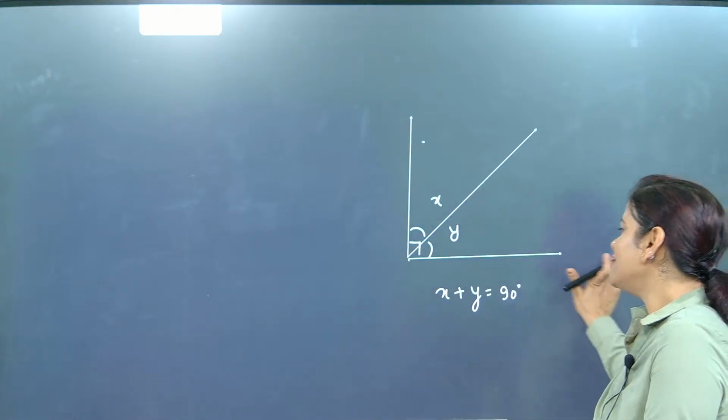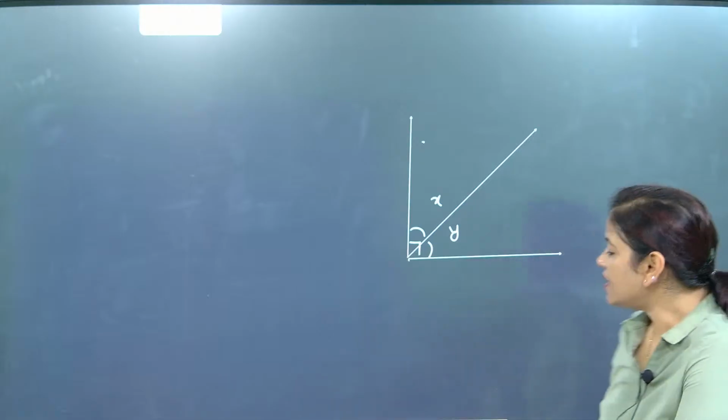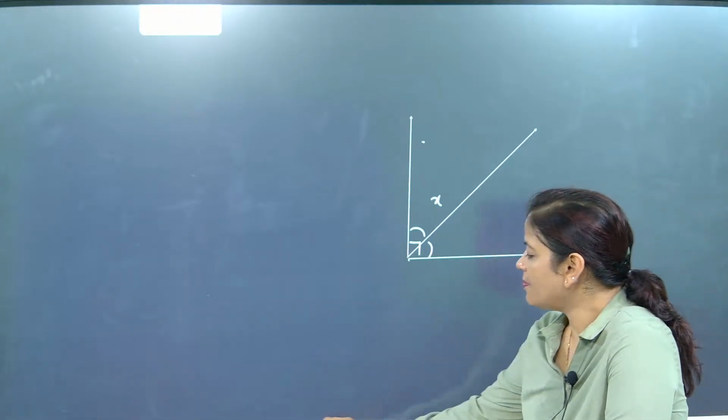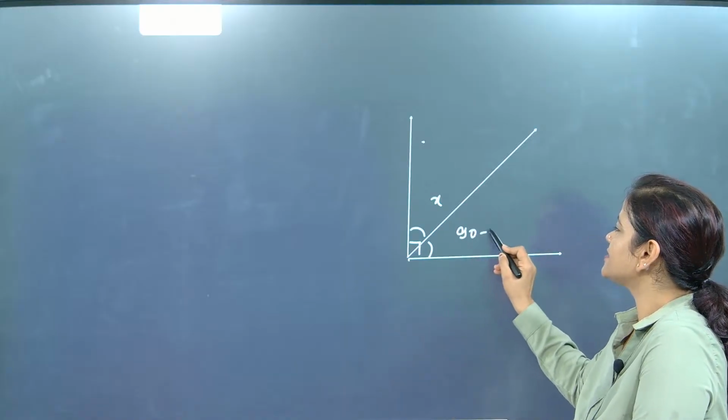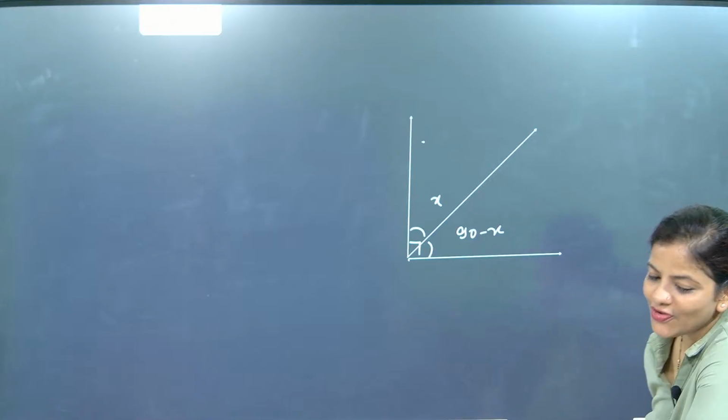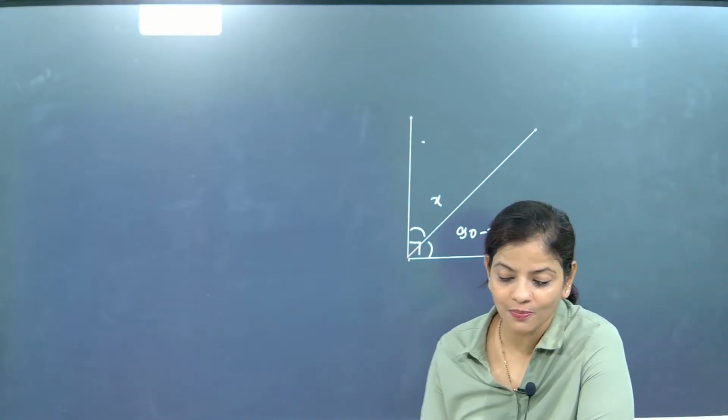Now beta, listen: if this is x, then what will be its complement, beta? The complement will be 90 minus x. Understood? So if an angle is 2 times its complement,